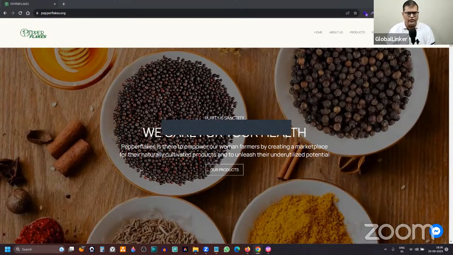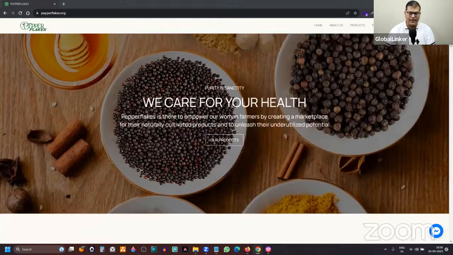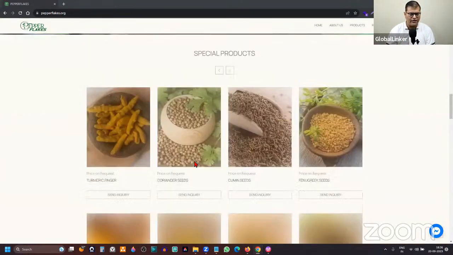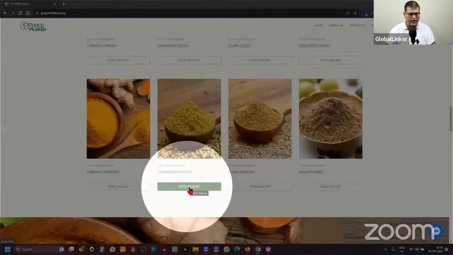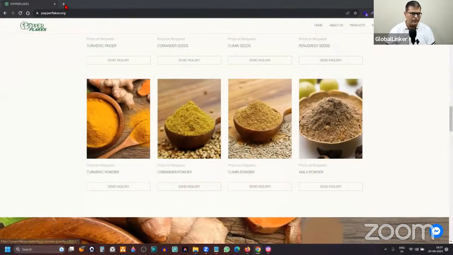What you're seeing on your screen is a linker.store online store, and this is an exporter store. An international buyer can come here and see the various products they are offering, but you can see they cannot buy this product. They can send an inquiry, right? So this is one option which is available.